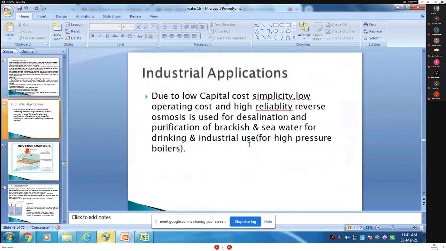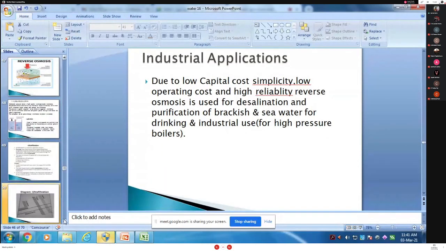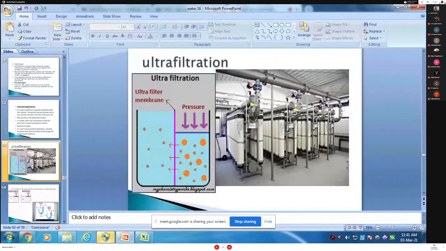Industrial application: due to the low capital cost, simplicity, operating cost and high reliability, reverse osmosis is used for desalination, purification of brackish water and seawater for drinking, and industrial use in high pressure boilers. High pressure boilers also use this.